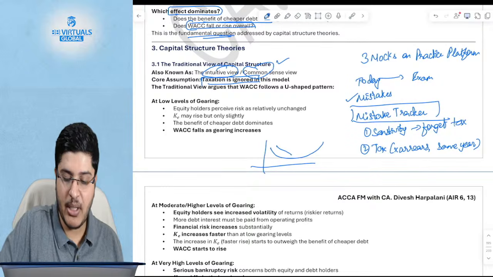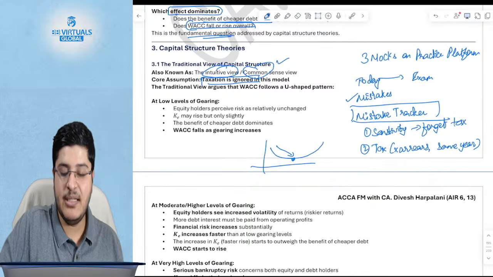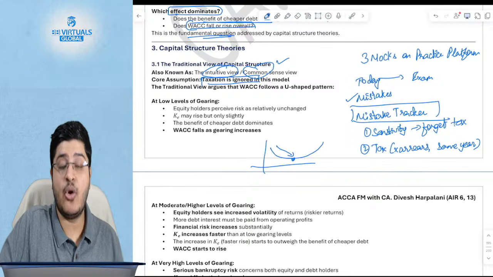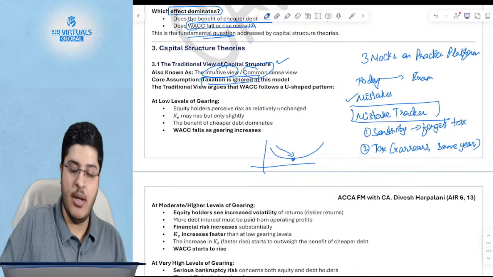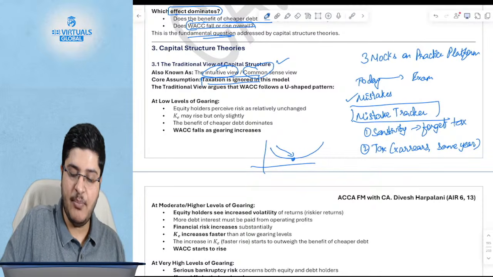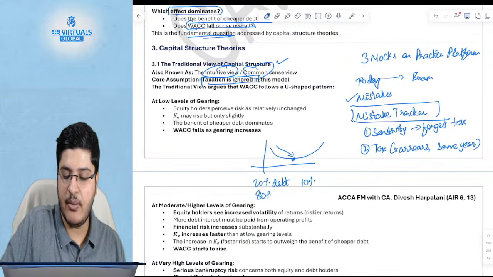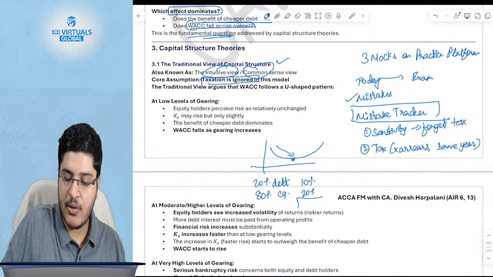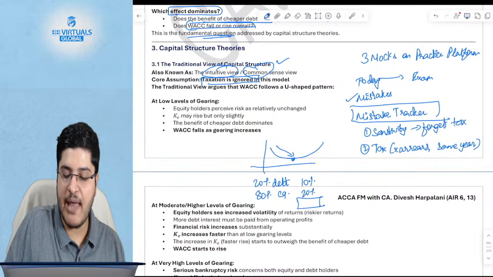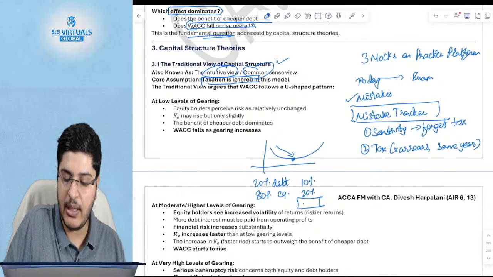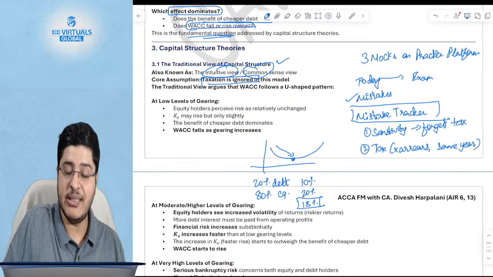It says up to a particular point in time, as the cost of debt reduces, your overall WACC will come down. For example, let's say you earlier had 20% debt, and the cost of debt was 10%. You had 80% equity, and the cost of equity was 20%. So what is the average? 16 plus 2, 18%. Hypothetically, 18% is the average.